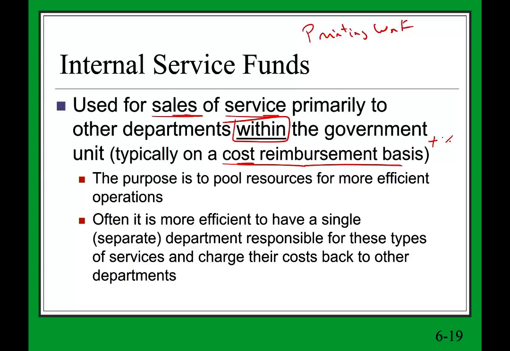So this is how it works. The purpose is to pool resources for more efficient operations. As we do this repetitively, we might be able to do this at a cheaper cost than going to the outside. That's the whole purpose, to become more efficient. Often it's more efficient to have a single department responsible for these types of services and charge their cost back to the other departments. It's much more efficient to have one department.